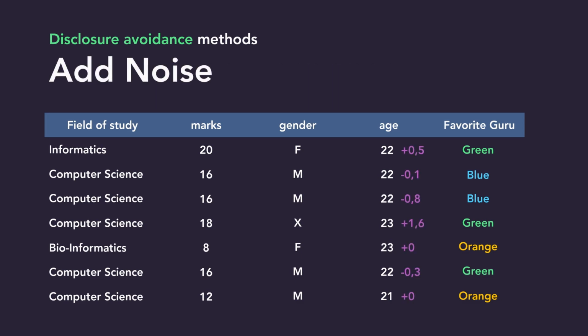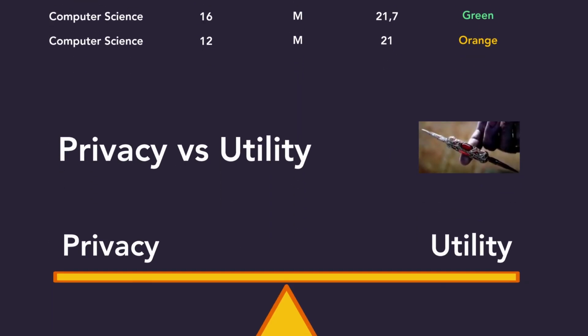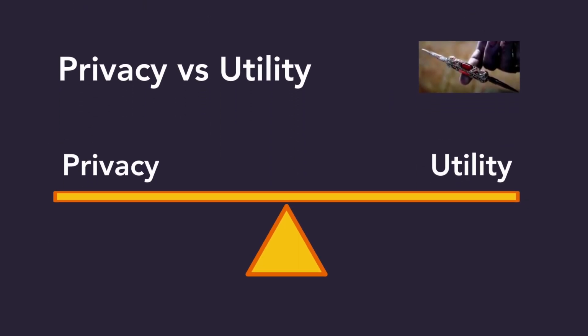Last but not least, we can add some random noise to the age column. These are all very nice and effective techniques, but when we are looking at our new dataset, it is hard to see exactly how effective our transformations were. Have we removed too much data, and is this dataset unusable for our specific use case? Or even worse, did we overlook something, leaving the dataset vulnerable to leakage of private information?